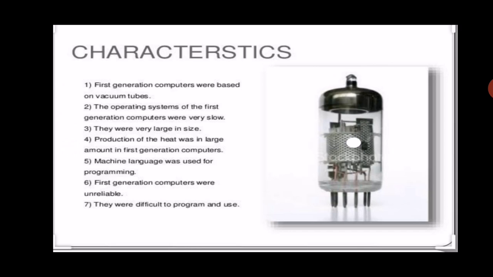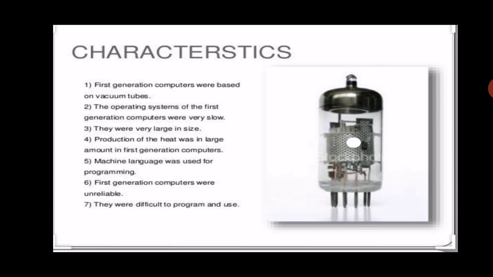First generation computers were based on vacuum tubes. The operating speed of the first generation computer was very slow. They produced lots of heat. Their size was huge. They used machine language, which is not easily understandable by every person. Machine language is generally known as binary numbers, based on 0 or 1. It is not easy for everyone to understand.